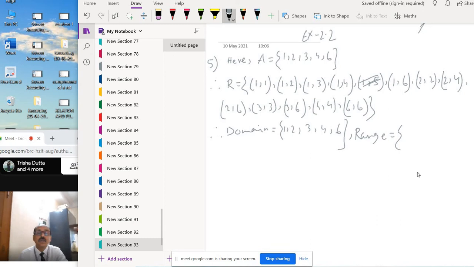So (1, 5) is cancelled. Range also the same: 1, 2, 3, 4, 6.